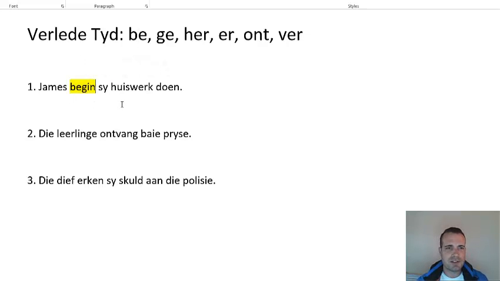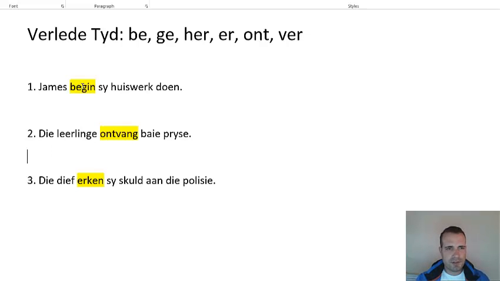James begin sy huiswerk doen. That's your verb 1 there. Die leerlinge ontvang baie pryse. And number 3, die dief erken sy skuld aan die polisie. The thief admits his guilt to the police.